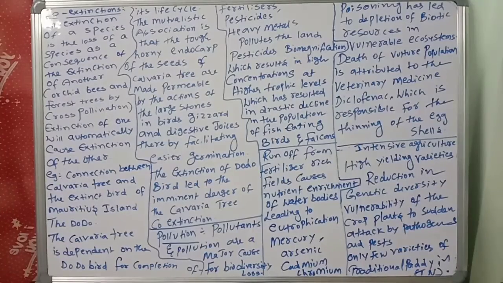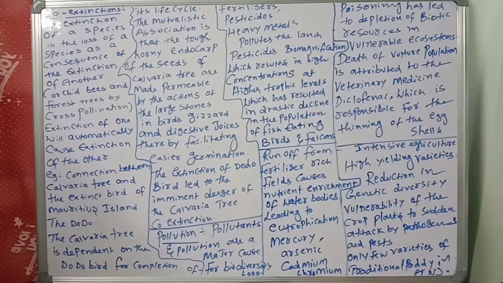Good morning, children. Today we are going to discuss another important concept in biodiversity. The problems we are discussing, right? Threats to biodiversity, the causes of biodiversity loss. In that, one more is co-extinction. What do you call co-extinction? What is the meaning of this co-extinction? That one we will discuss now.